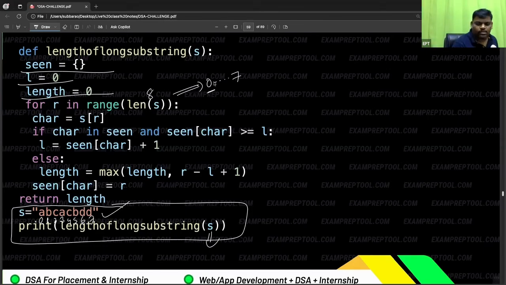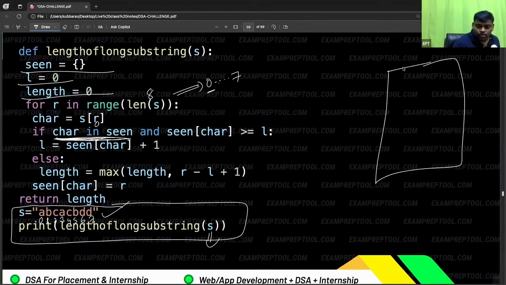Take the 0th person. R is now 0. So S of 0, store in char. Now the first character, I have the 0th character. Now check whether that character is there in the scene array or not. Suppose it is not there. Initially it is not there, right? In the scene array, initially nothing.